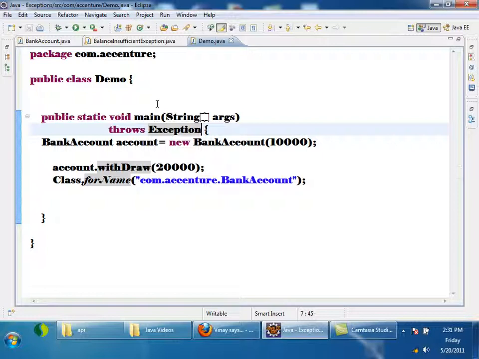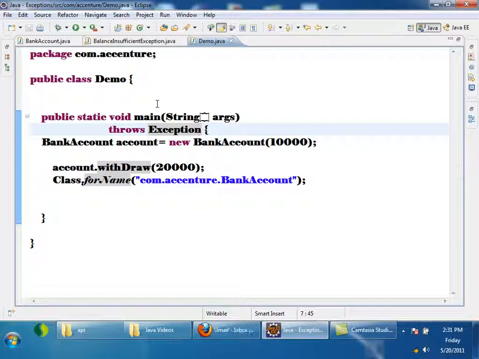Main has some code and calls m. M has some code and calls n. N has some code and calls o. Let's assume that at this line, o throws an exception. It is declaring that it throws some exception x.